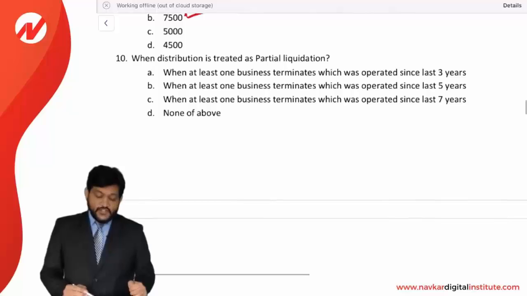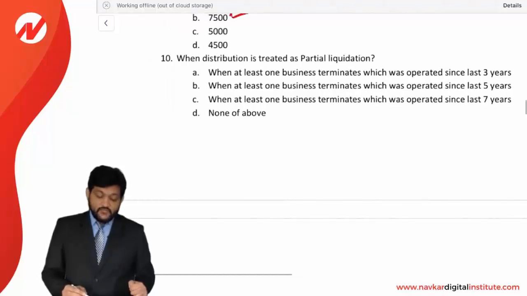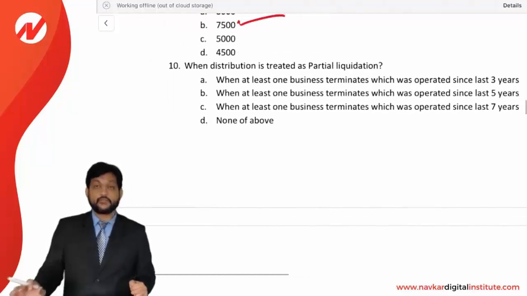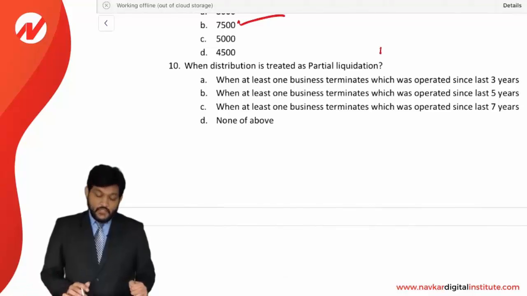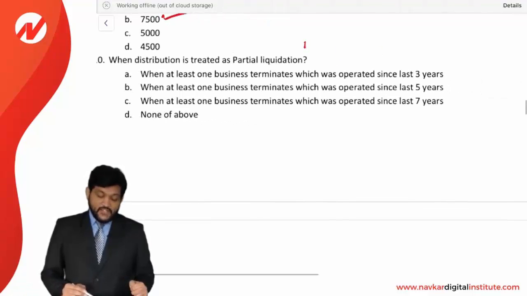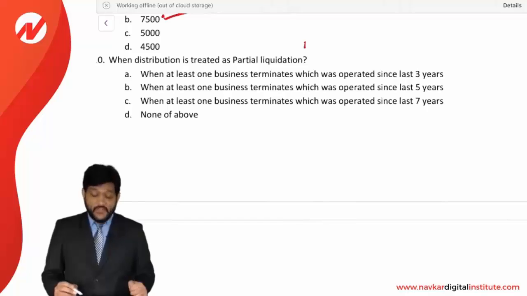When is a distribution treated as a partial liquidation? When at least one business terminates, and which has operated for the last how many years? 5 years. Remember the theory? 5 years. The answer is option B. B is the correct option.